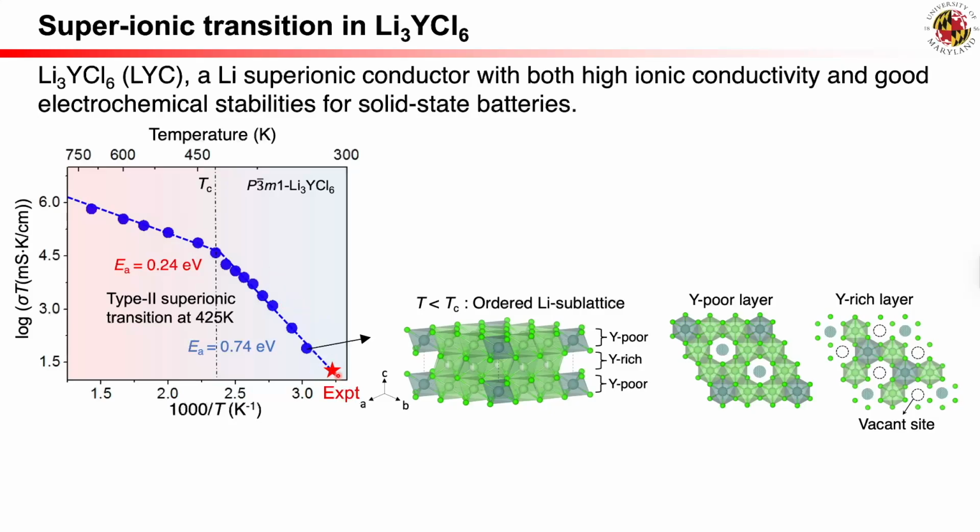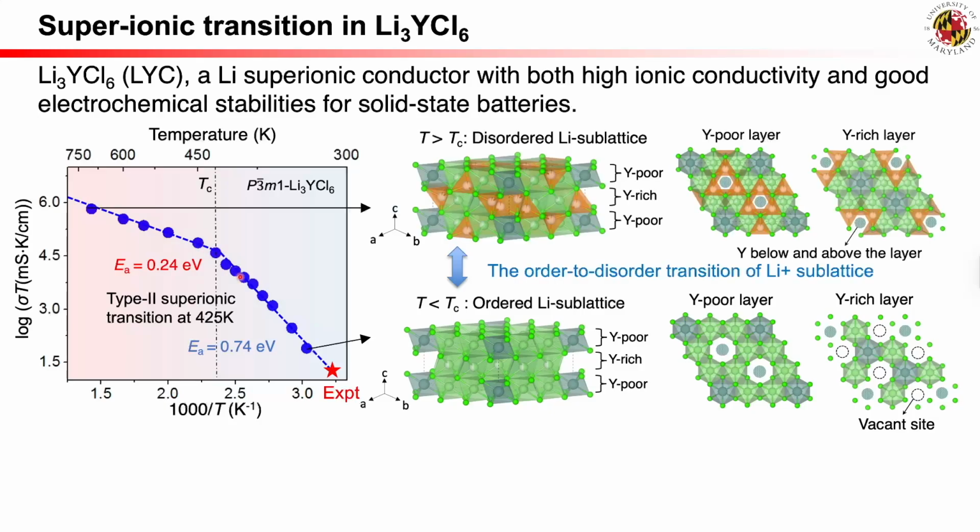A super-ionic transition is also observed in the MD simulation. As temperature increases, a transition occurs at the Tc of 425 K, converting the ordered lithium-ion sublattice into a disordered lithium-ion sublattice. The transition is shown in the Arrhenius plot on the left. Below Tc, lithium ions remain in ordered octahedral sites, thus exhibiting slower diffusion with higher EA. Above Tc, the disordering is shown by the lithium partial occupancy of both octahedral and tetrahedral sites, showing fast diffusion with low activation energy of 0.24 electron volts.